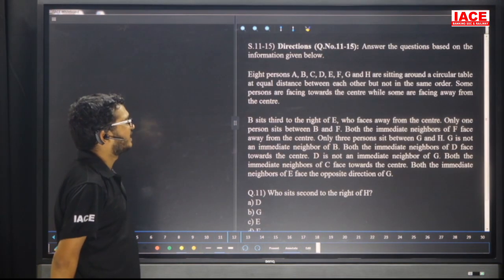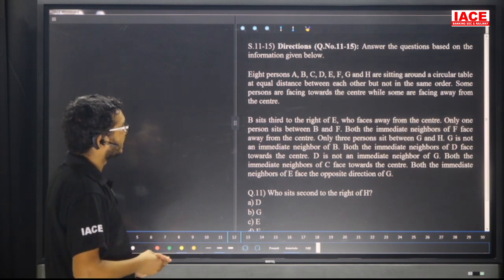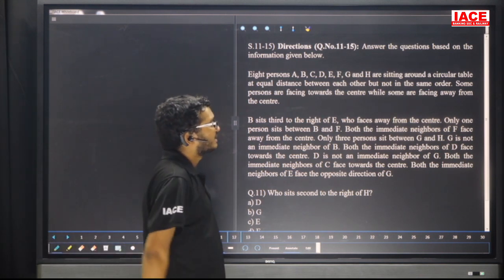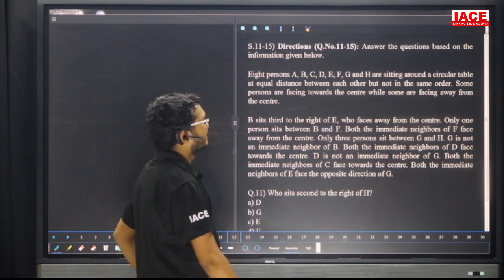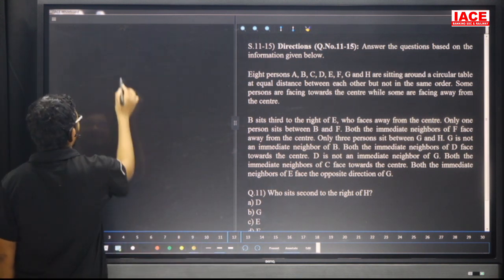Question number 11 to 15. 8 persons A to H are sitting around a circular table at equal distance between each other, but not necessarily in the same order. Some of them are facing toward the center and some facing outside. Yes, friends, check here. So friends, in total here we are having 8 members.